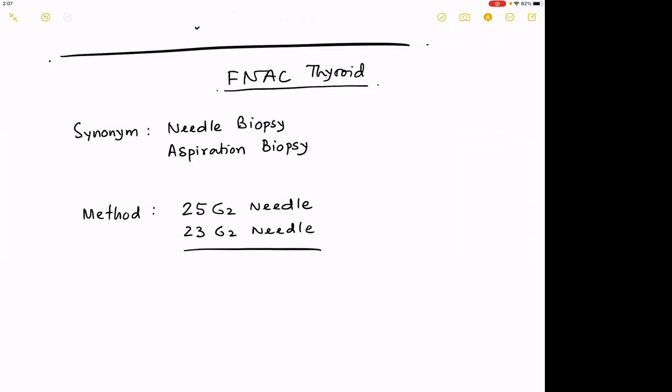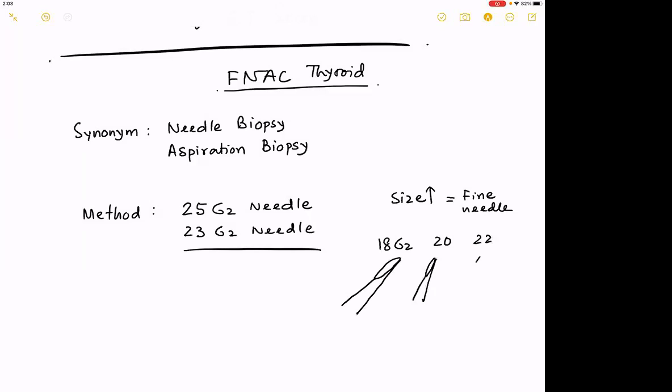Common knowledge, the more the gauge number of the needle increases, the needle becomes more fine. That means an 18 gauge needle will look like this. You say, oh my God, so thick. A 20 gauge needle will be looking like this.